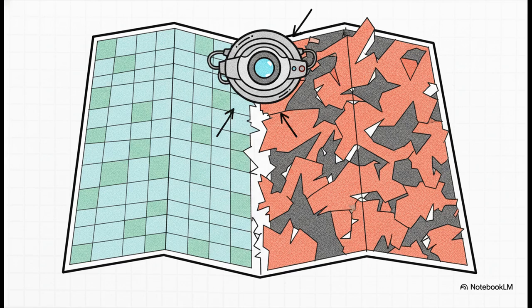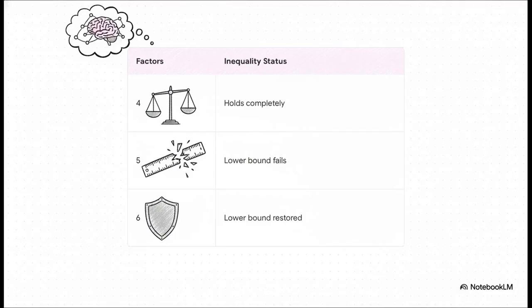The researchers utilized rational certificates and symmetry blocks to map out exactly where the Recht and Ré inequality holds true and where it completely falls apart, specifically by looking at the number of factors or variables in the equation. And when you look at the breakdown of these results, it's honestly quite shocking. When the algorithm uses 4 factors, the two-sided inequality holds completely. Everything is peachy. But suddenly, at exactly 5 factors, the mathematical measuring stick completely shatters.